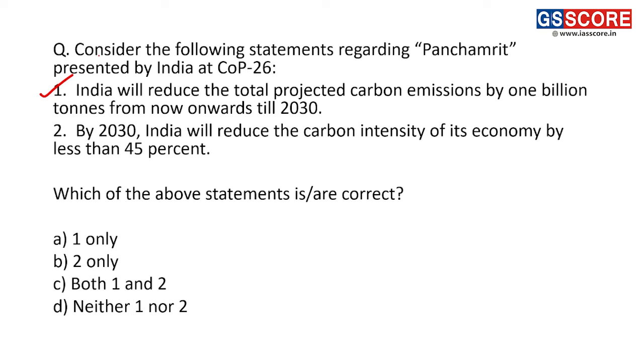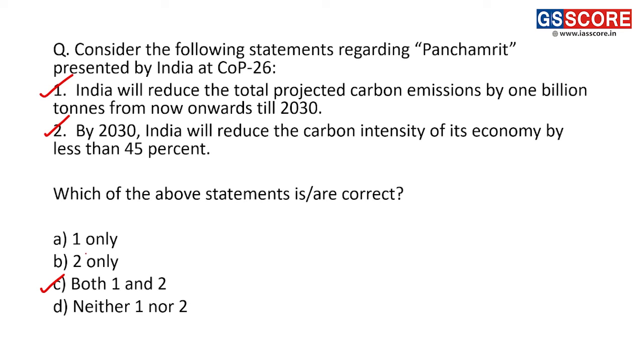First is correct. Second, by 2030, India will reduce the carbon intensity of its economy by less than 45%. Right. So this is also a correct statement of Panchamrit. This is also a goal that India has set under Panchamrit. Both these statements are correct, and that's why the answer of this question is C, both 1 and 2.